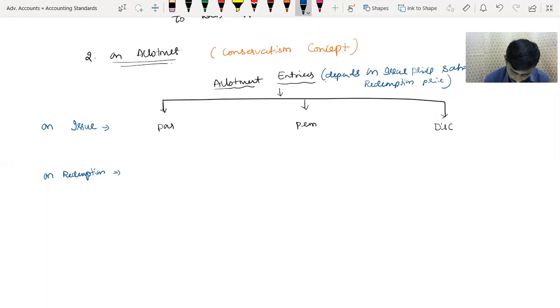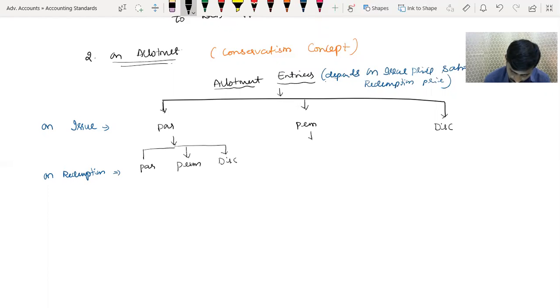Even if it is issued at par, my dear friend, I can redeem this at either par, premium, or discount.